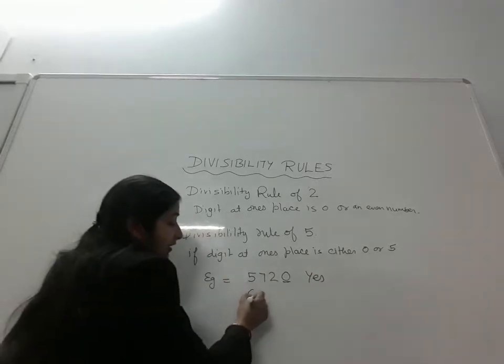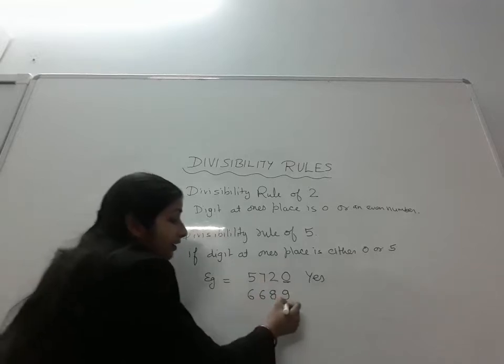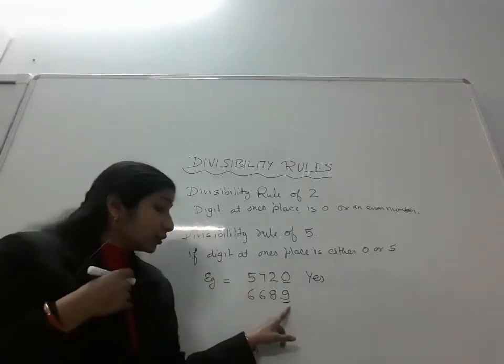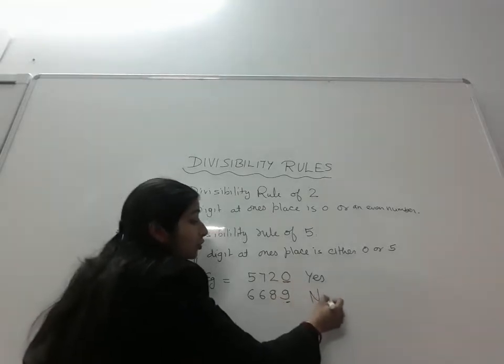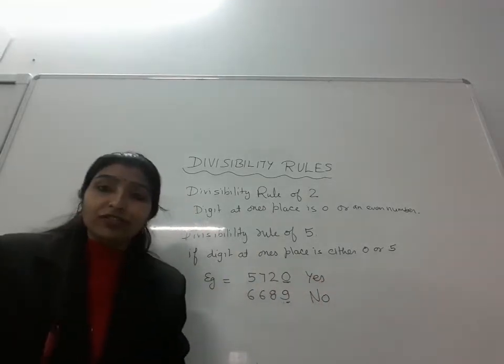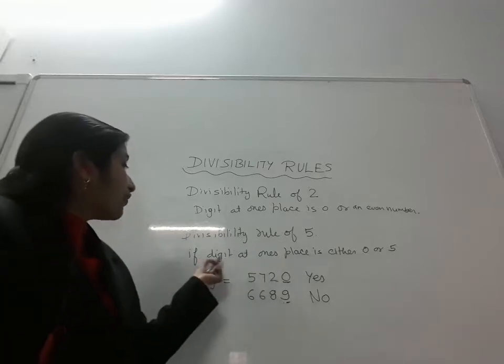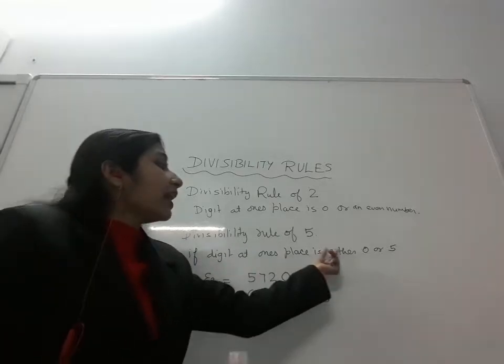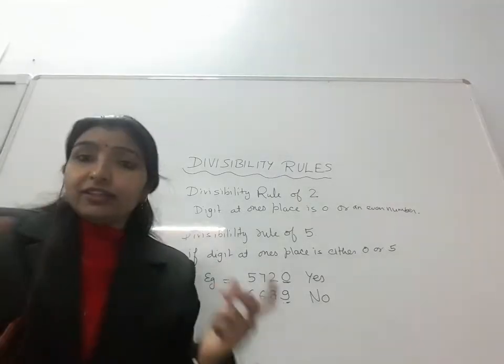If I take 66989, here the ones place is not 0 and not 5. So you will say this number is not divisible by 5. Okay. So this is the rule of 5. If the digit at the ones place is either 0 or 5, the number is divisible by 5, otherwise not.